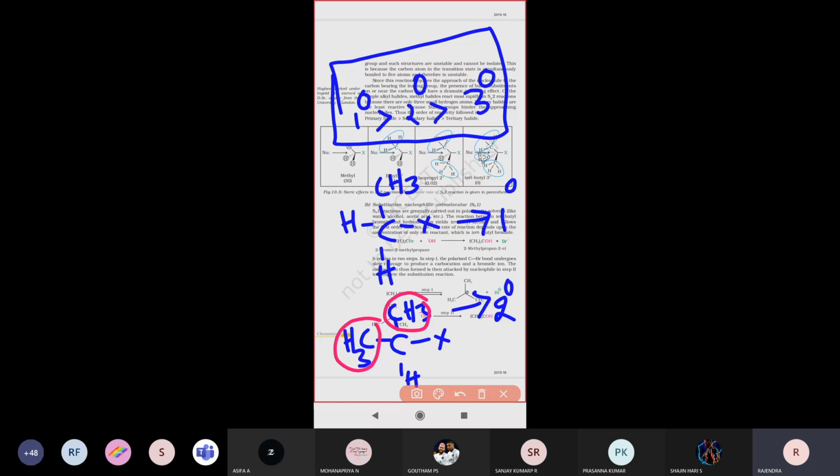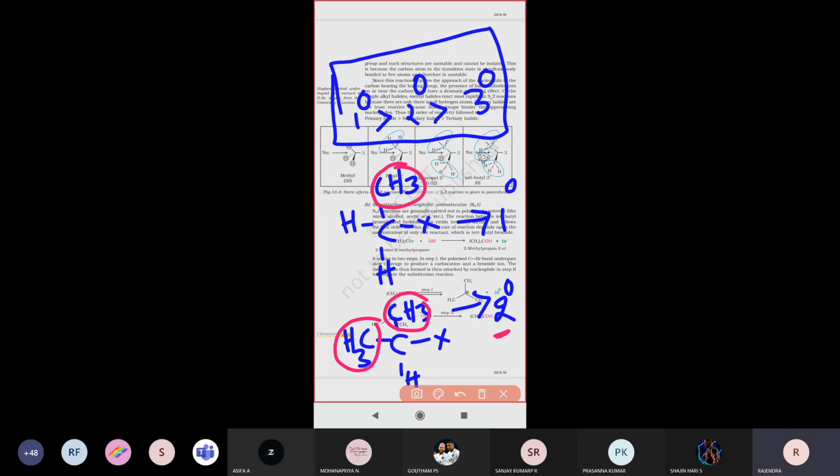But if you take a primary alkyl halide, only one methyl group is there. So compared to a secondary alkyl halide, in primary alkyl halides the nucleophile binds to the central atom very fast.